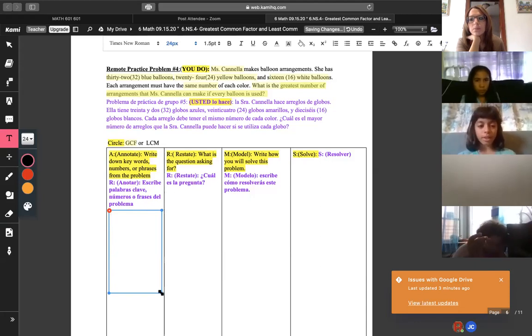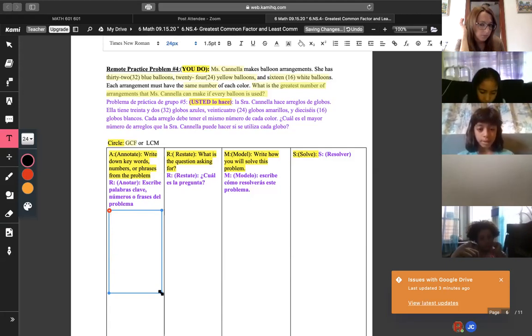She has 32 blue balloons, 24 yellow balloons, and 16 white balloons. Each arrangement must have the same number of each color. What is the greatest number of arrangements that Miss Cannell can make if every balloon is used? Good. So that's the first thing. And what are we finding? We're finding the